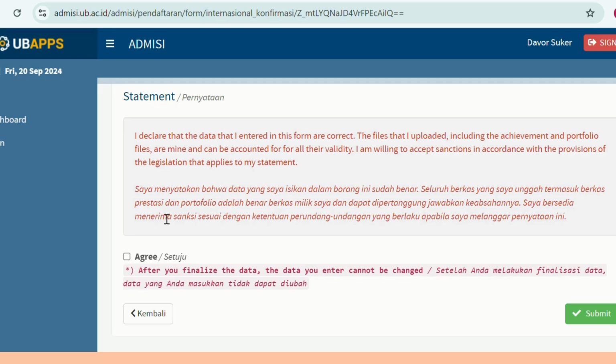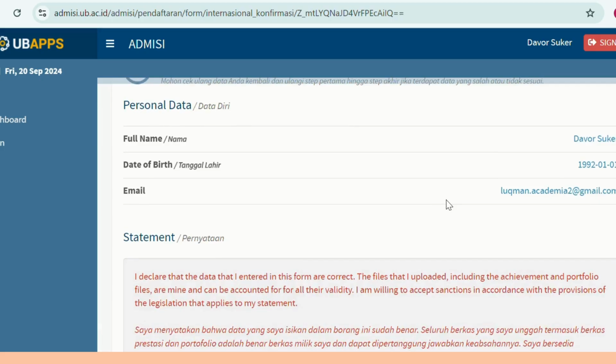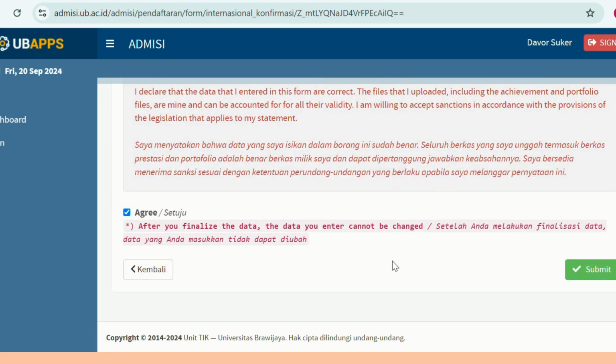So if you are confident with this kind of statement, simply click agree, and then you click submit. Please be aware that after the data is finalized, the data you entered cannot be changed. So make sure once again, and if you are confident with this, then click submit, and that is the end of the program.